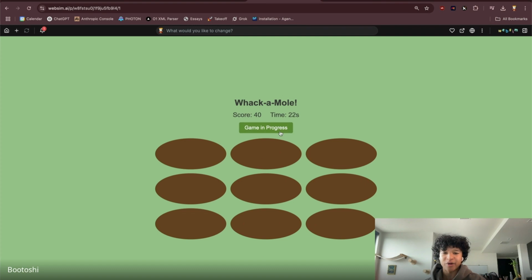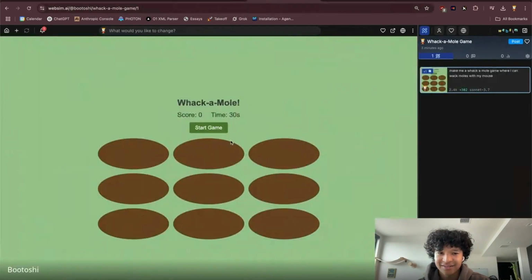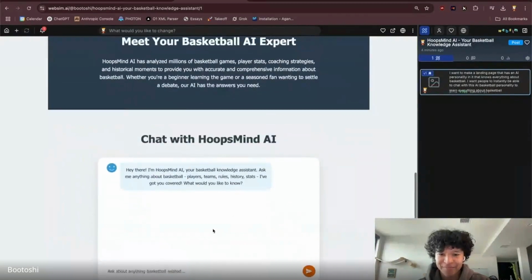So okay, now we got this whack-a-mole base. We got this game in progress. And I'm actually getting points every time I successfully whack a mole. Oh, I missed that. It was actually fast. Okay, super interesting. So I'm going to refresh that and save that. It looks pretty sick, this whack-a-mole game.